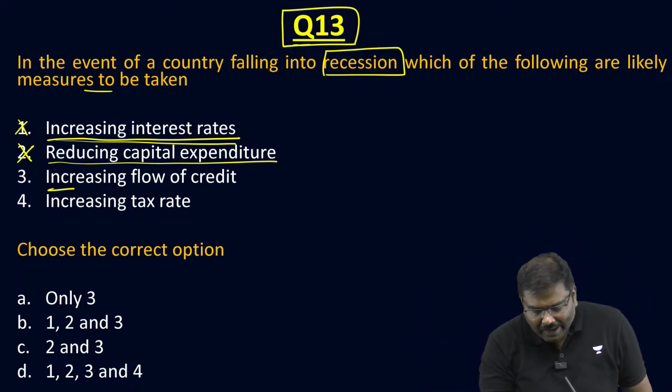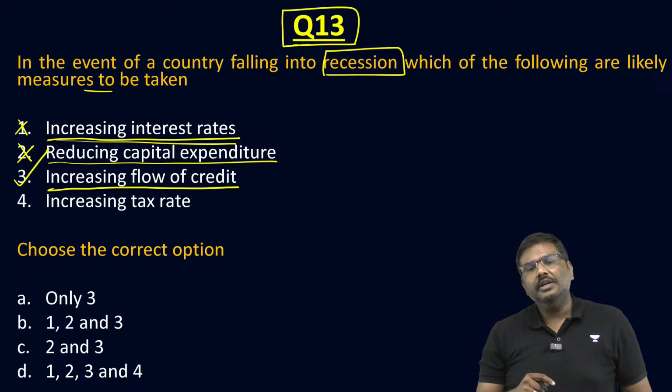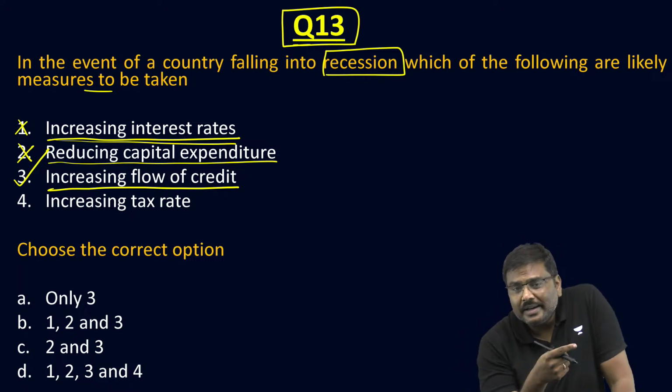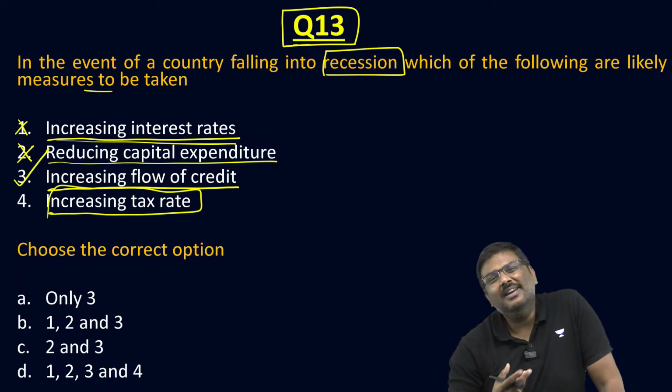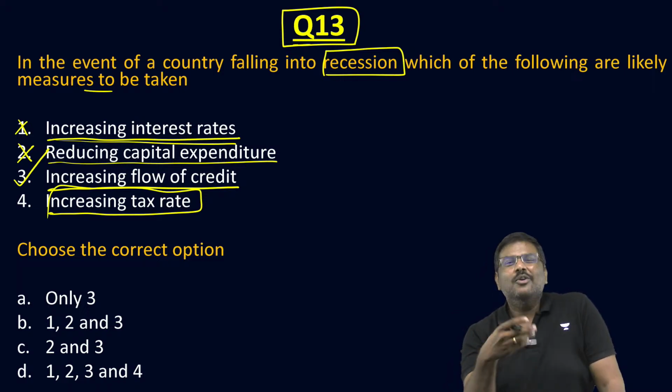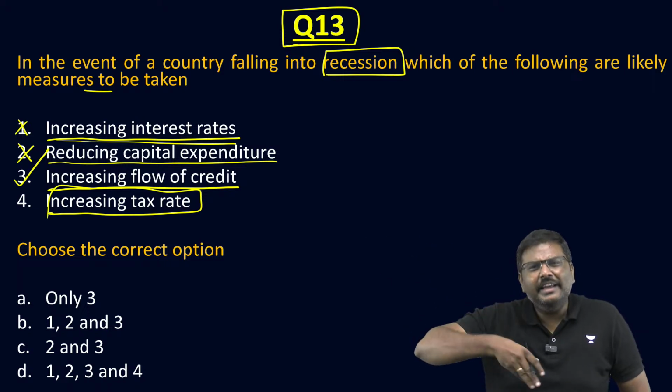Third one, increasing flow of credit. Of course, yes. You should increase flow of credit in the economy. And the fourth one, increase the tax rate. Already the middle class is suffering. Take the example of India. We are not able to purchase sufficient goods and services. Inflation is hitting us.